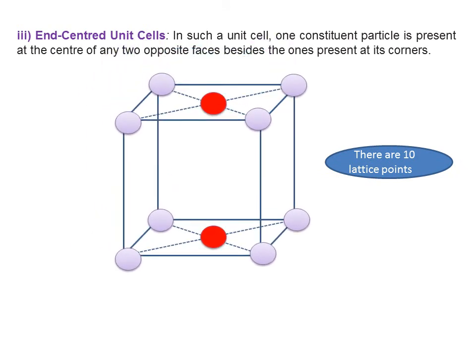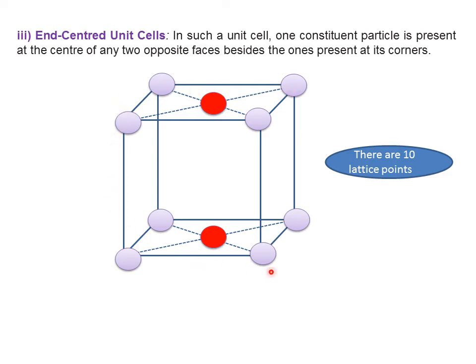Okay, the third one, end centered unit cell. End centered means, try to understand, it is a type of unit cell in which one constituent particle is present at the center of any two opposite faces besides the ones present at its corners. So try to understand, it is simple.